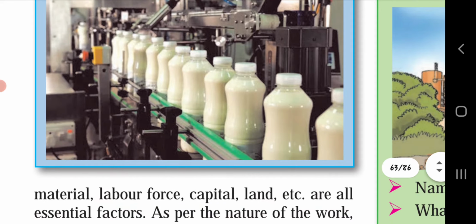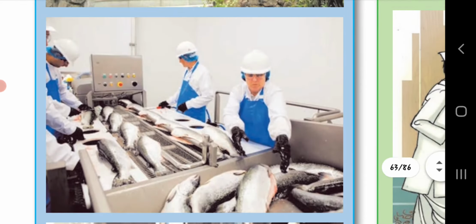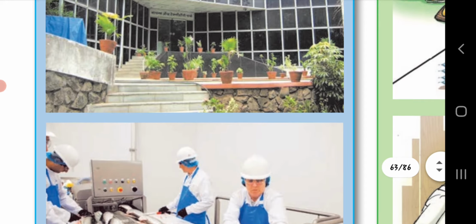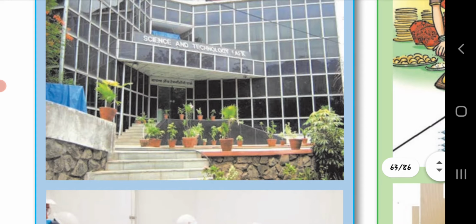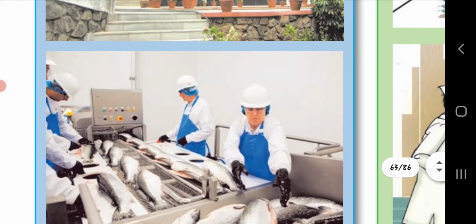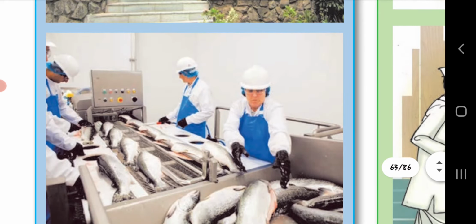In the first picture, an information technology industry is shown, for which skilled manpower etc. is needed. In the second picture, a fish processing and preservation industry is shown.